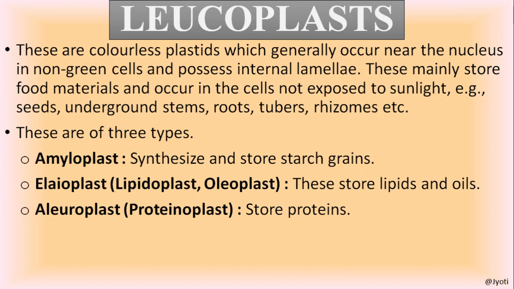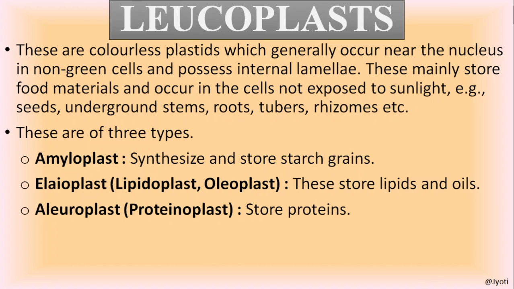First, amyloplast, which synthesizes and stores starch grain or carbohydrates. Elaioplast, it is also called lipidoplast or oleoplast, which stores lipid and oils. The third one is aleuroplast or proteinoplast, which stores the protein.